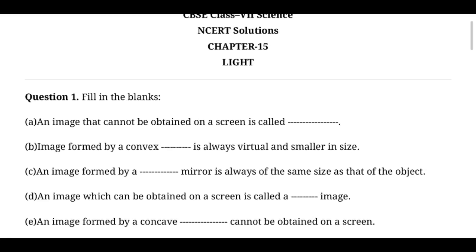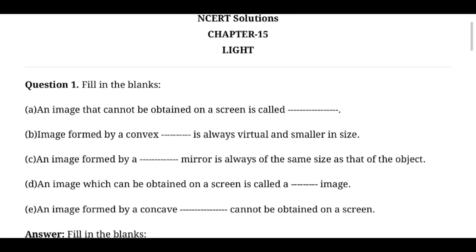Since this is 7th standard, I am not teaching the types of images formed in concave mirrors. So as per our syllabus, it belongs to the plane mirror, because you see the same size as what you have in your hand. If you have an apple, the size you see with the naked eye is the same size it shows in the mirror. So the plane mirror is the right answer.